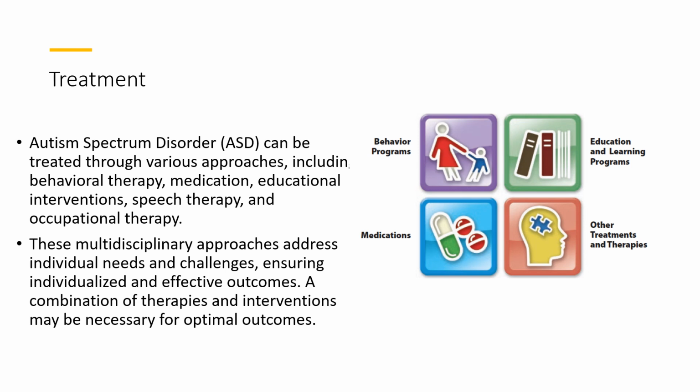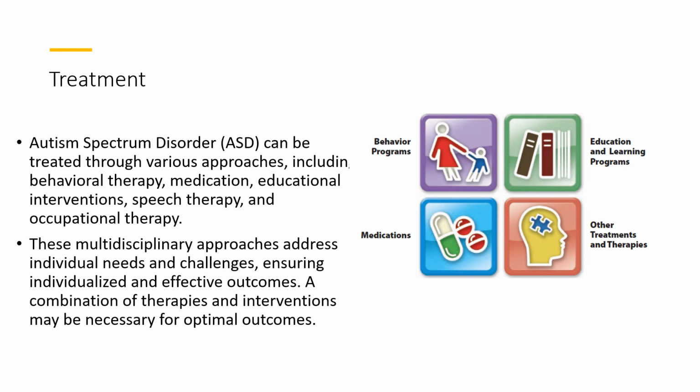First is behavioral therapy. Behavioral therapy, such as applied behavior analysis, can be an effective treatment for individuals with autism. This treatment focuses on teaching new skills and reinforcing positive behaviors while reducing problem behaviors. This type of therapy can be tailored to the individual's needs and can be provided in a variety of settings, such as home, school, or clinic.